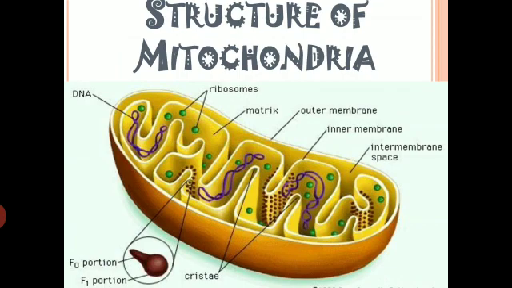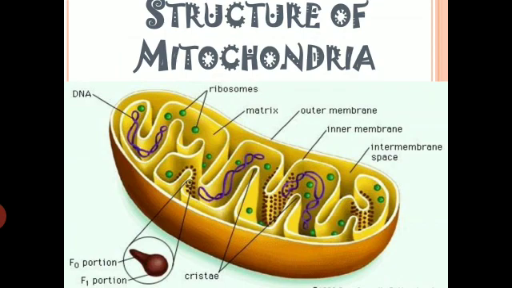So now we'll talk about the structure of mitochondria. We have discussed its features. We have discussed its functions. So let's see the structure now. This is the diagram of mitochondria, a very common structure. You must have seen it already.